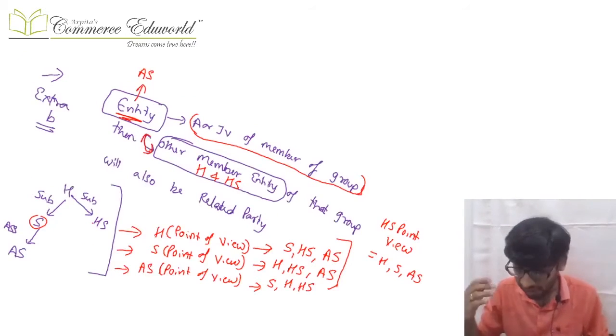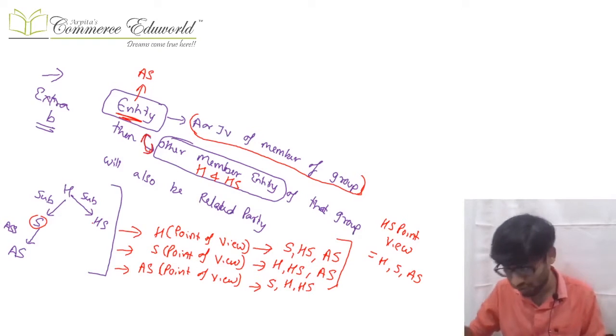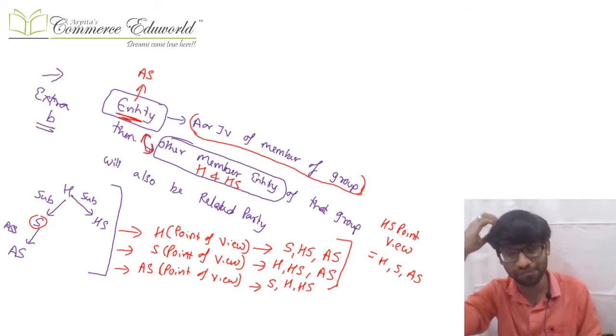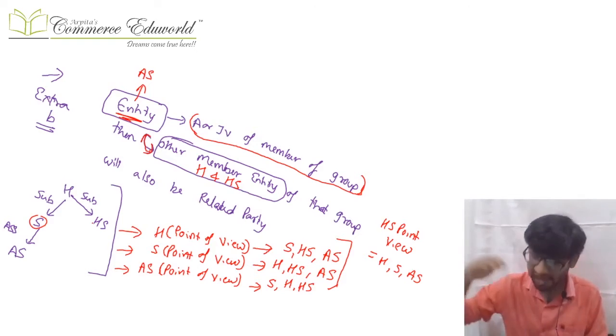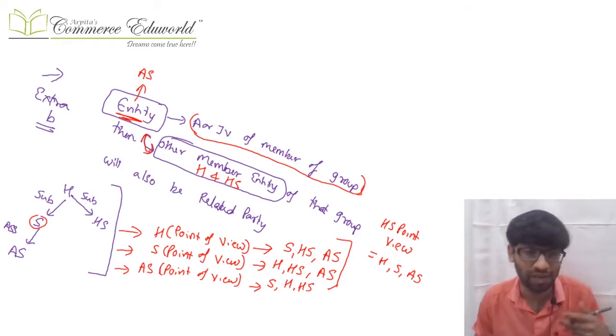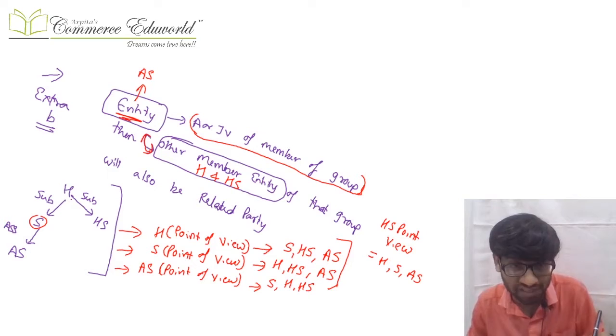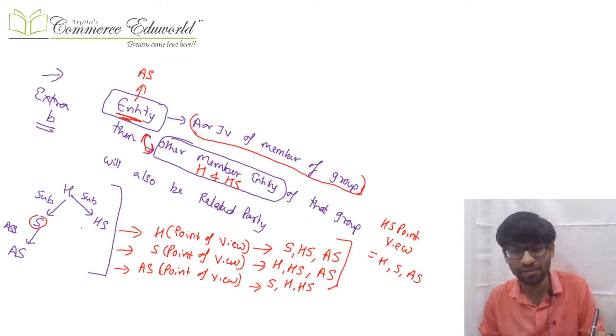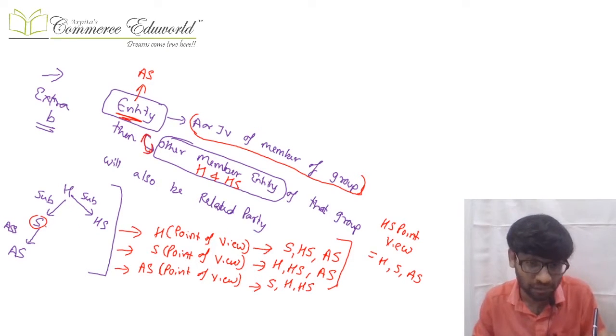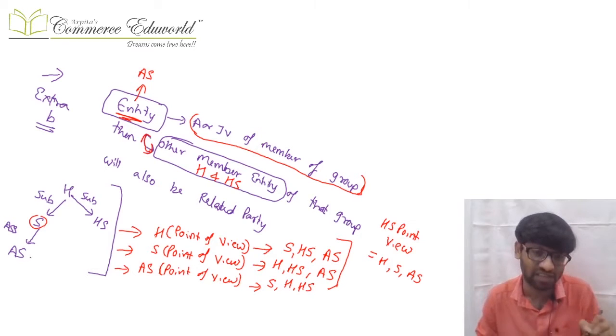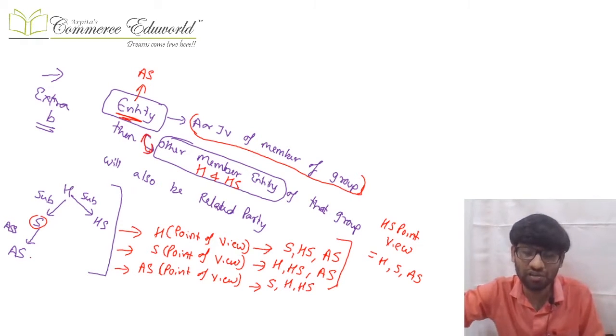Next, if the entity is an associate or joint venture of a member of a group, then that entity and all the other members of the group also become related. Example, there is a group known as H which has a subsidiary S and which has a subsidiary HS. So this H, S and HS become related parties because they are members of the same group. Now this subsidiary S has an associate AS. Now since this associate is an associate of a member of the group, it becomes related to all the other members also of the group. They both become related to each other. Next